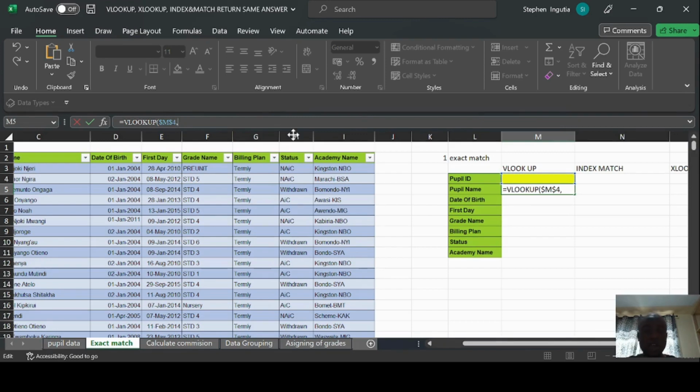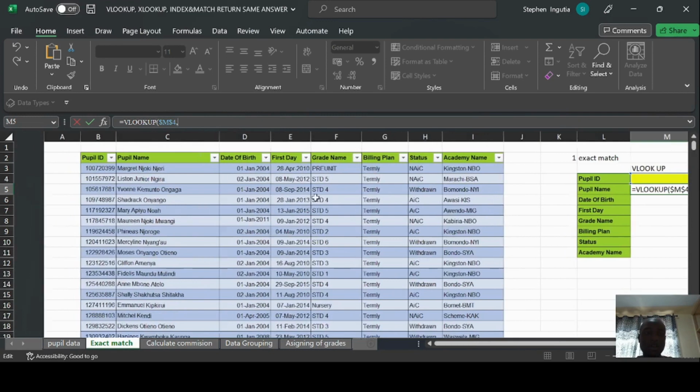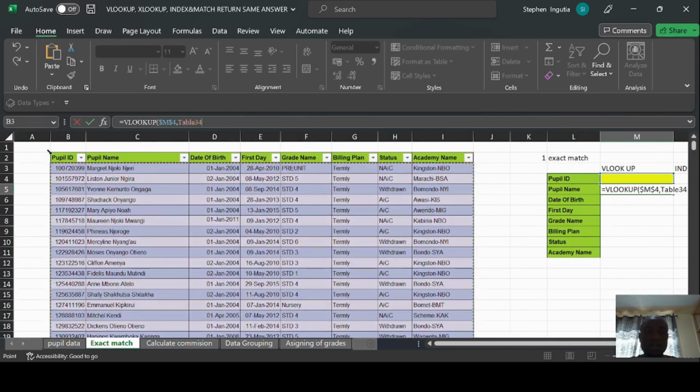Comma, and then we're being asked what the table array is. The table array is this data set that we have in here. I can select the whole table, which is Table 34. Or because I had already named the table, I pick the whole table, which is the print area. I named it print area, and then comma.